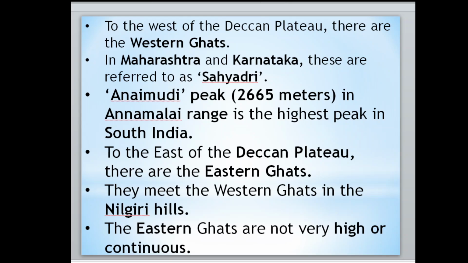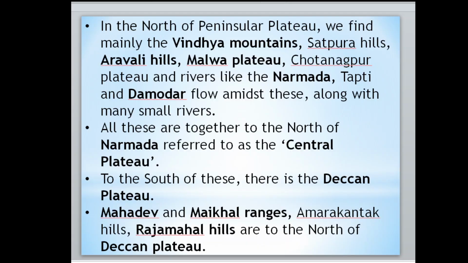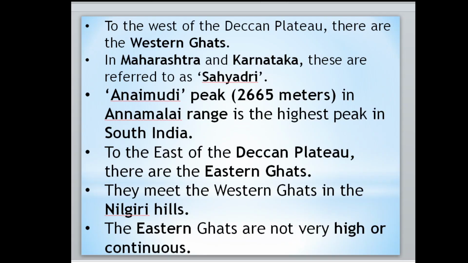Next, to the east of the Deccan Plateau you have the Eastern Ghats. Already we know where the Eastern Ghats are. These are called the Eastern Ghats, on the east side. Then move to the next.